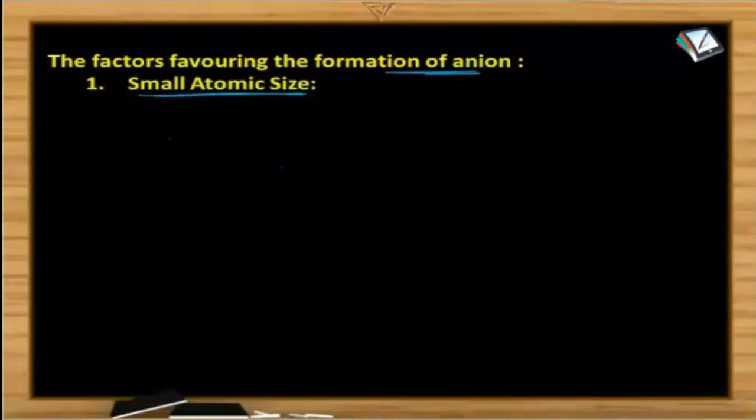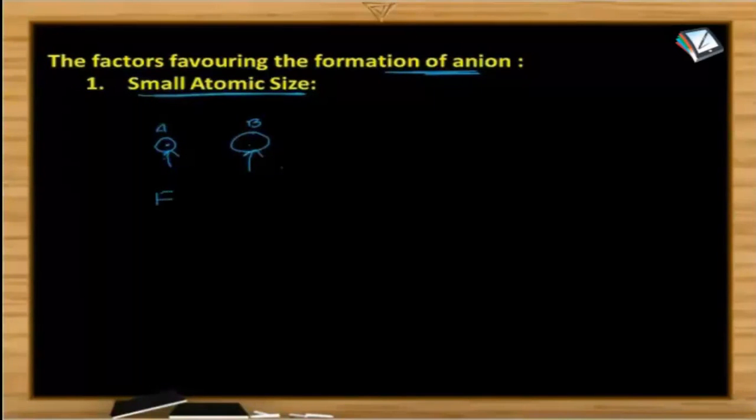When you take atom A and atom B, out of these two, which of them can easily accept an electron in order to form an anion? Yes? It is A. Why? Because of small size, this nucleus has more influence on its valence shell. So it has more tendency to accept an electron when compared to B.